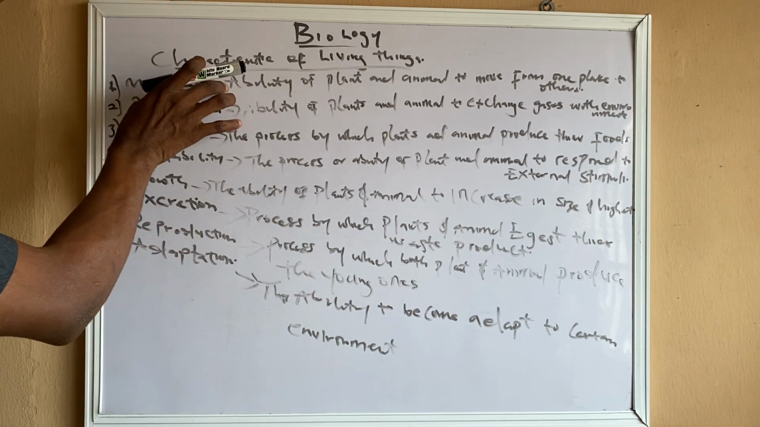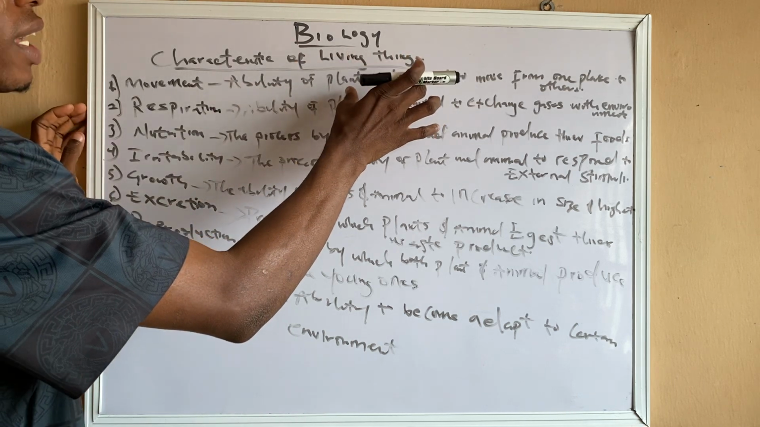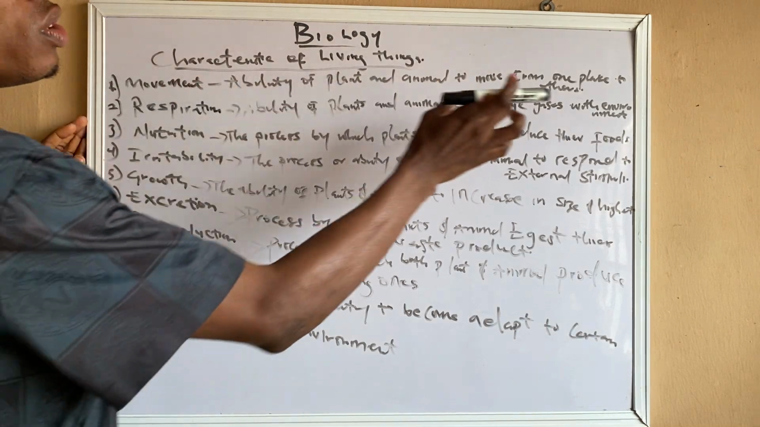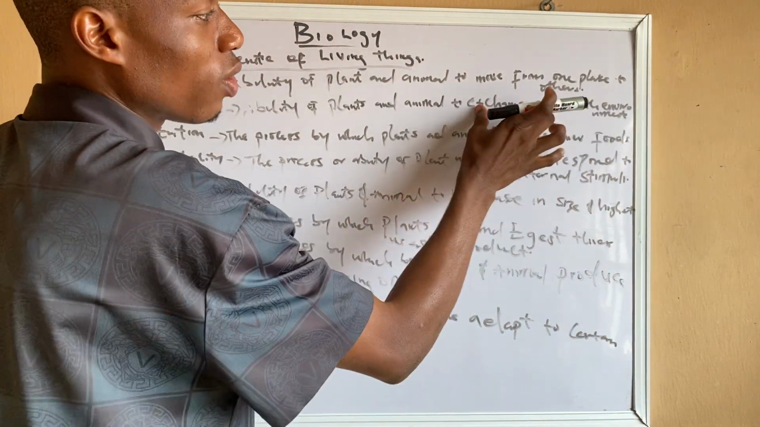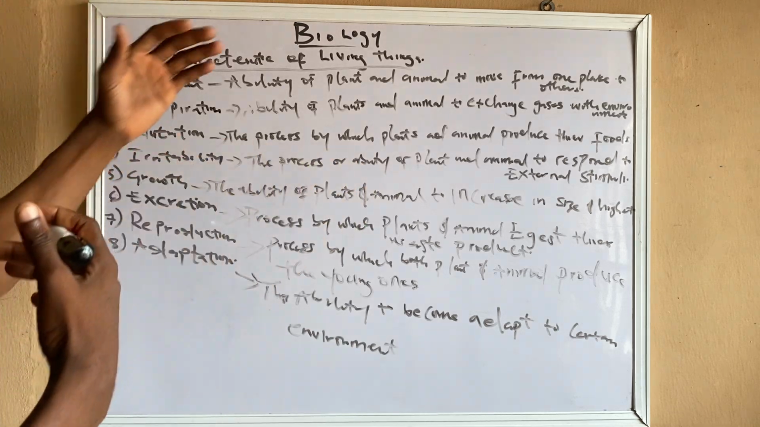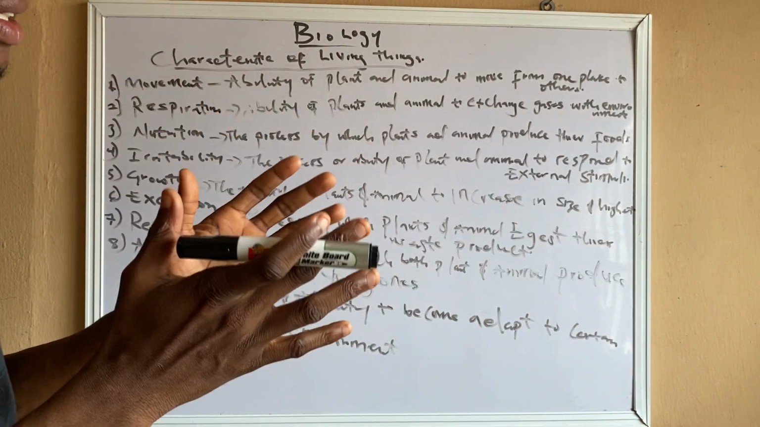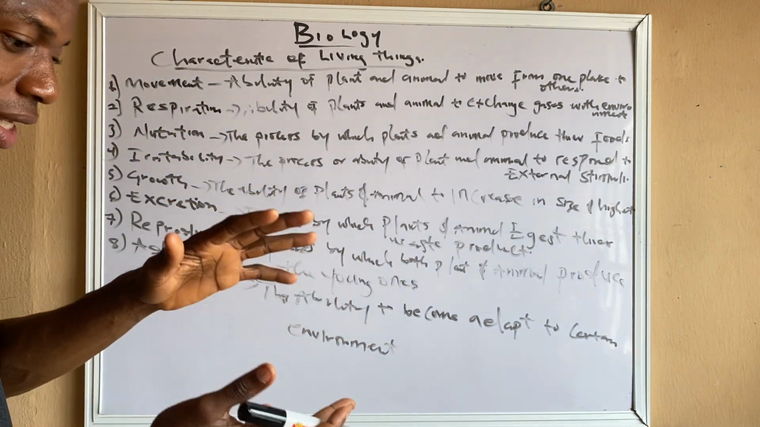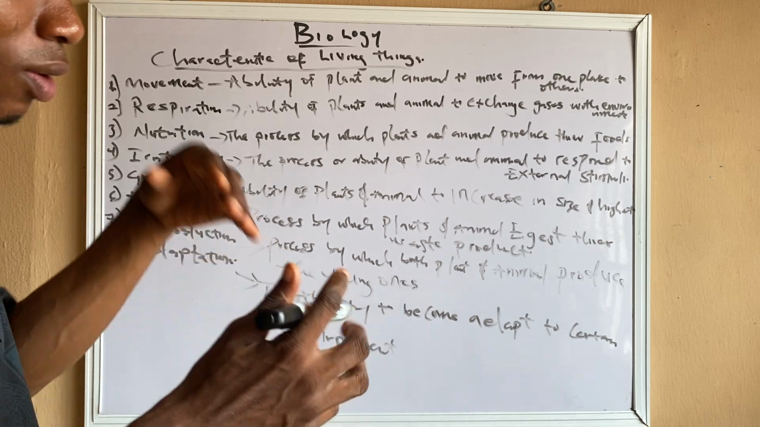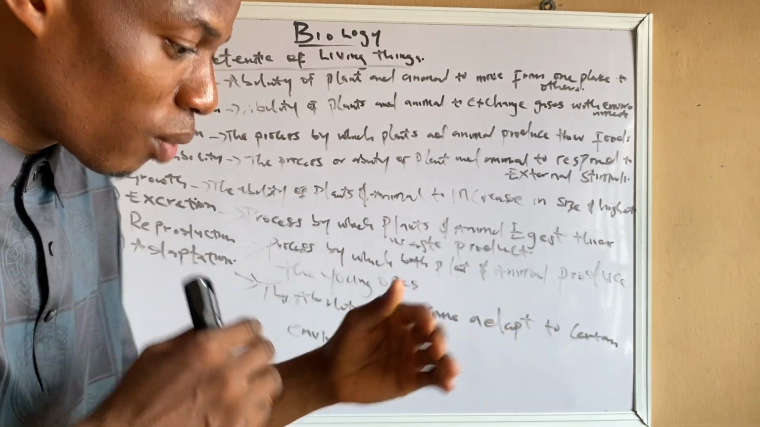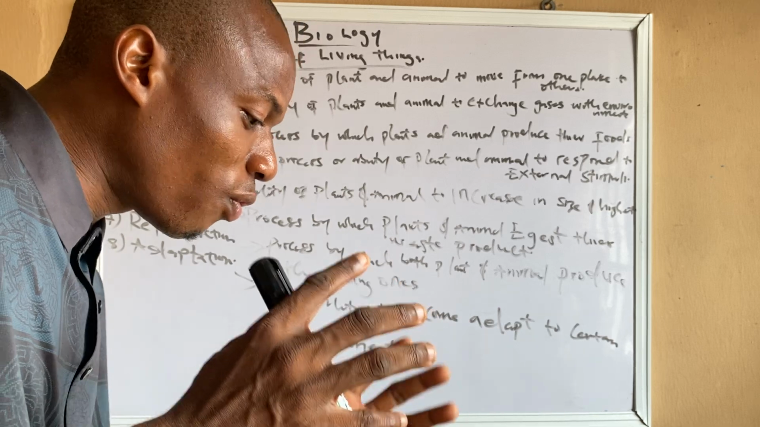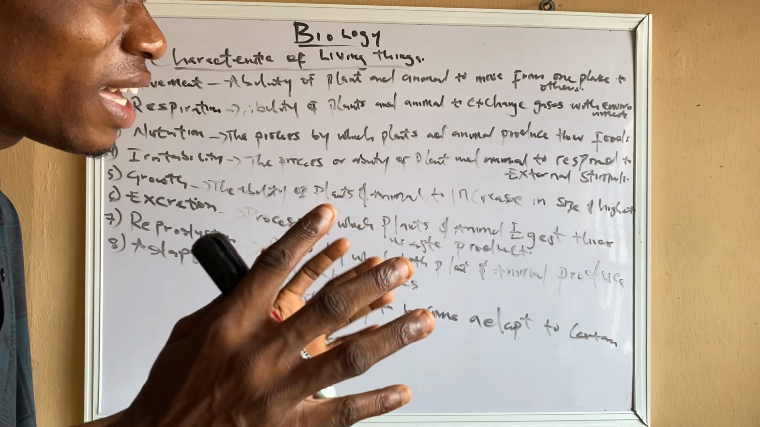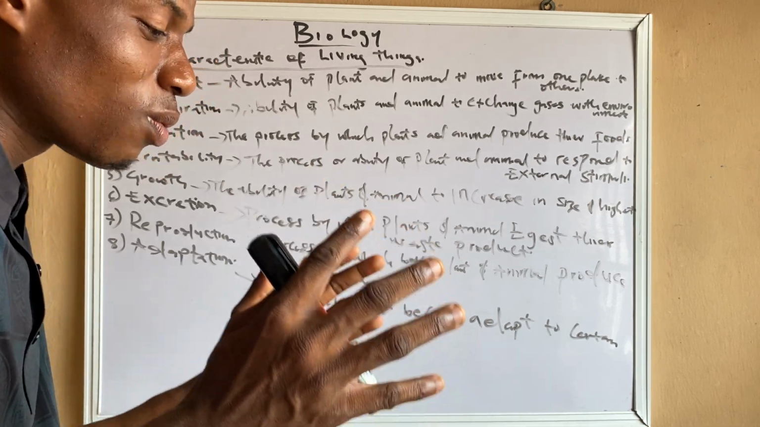From movement, the ability of an animal or plant to move from one place to another. Respiration, the exchange of gases. Though plant movements are very limited, they are fixed in a certain place. They cannot move from one place to another place. But they might move within their fixed places with the body.